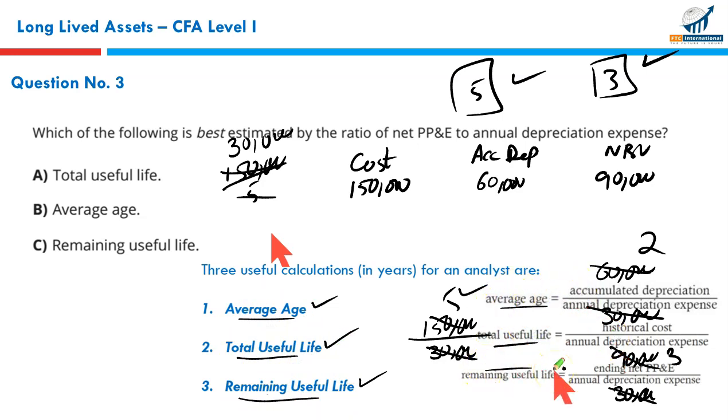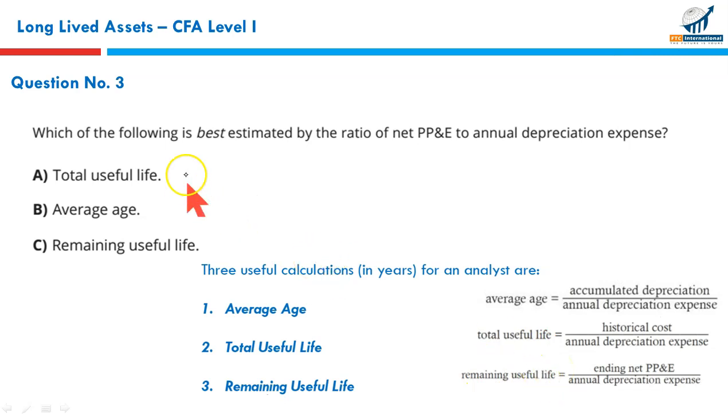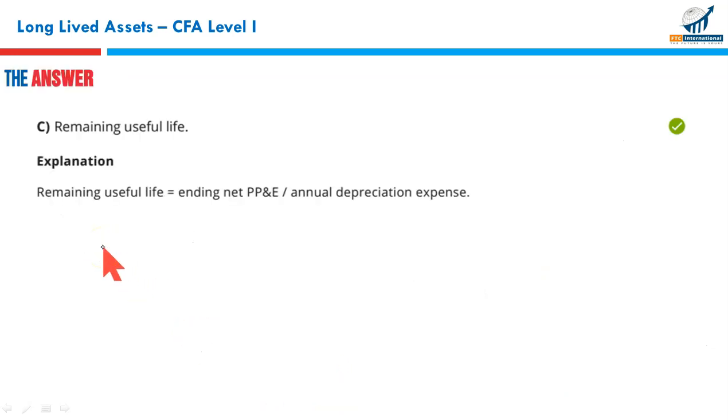So what exactly is required in this question? It says, which of the following is the best estimate by the ratio of net property, plant, equipment to annual depreciation? Net property, plant and equipment, that is the closing balance of property, plant and equipment divided by the annual depreciation, this will give you the remaining useful life. That is C. And C it is.